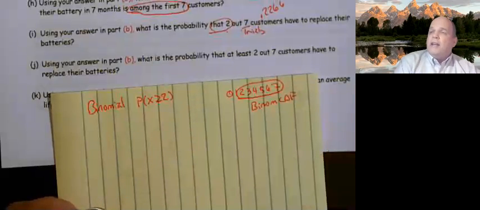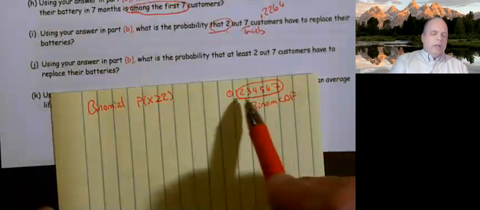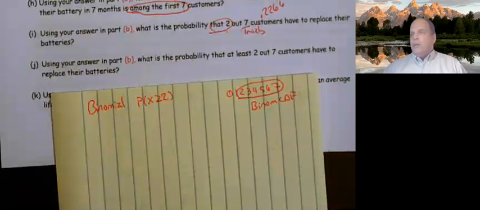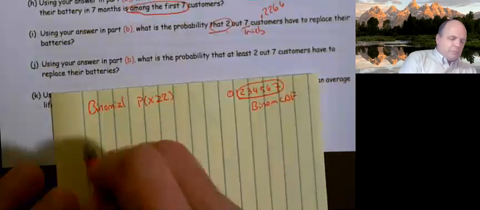Now, a CDF is just a sum of all the PDFs. So I really need to do a PDF of 2 plus a PDF of 3 plus a PDF of 4, all the way to a PDF of 7. And I guarantee you I'm going to make an error if I do that. So we're going to bookend this. We're going to do the smallest, and then add the largest. The smallest number I want is 2.